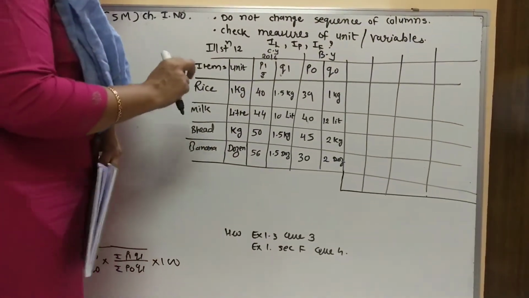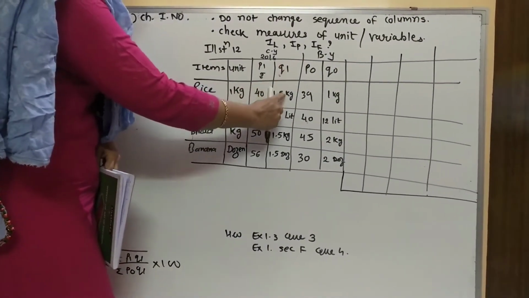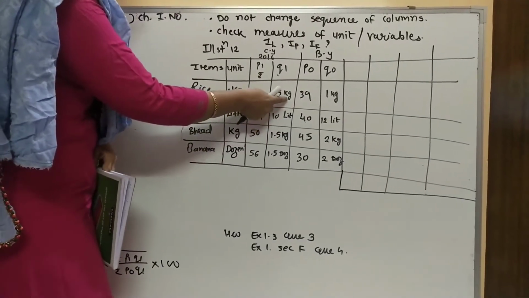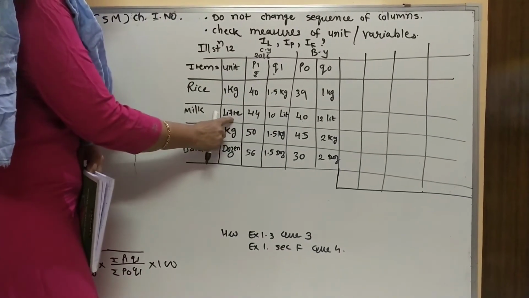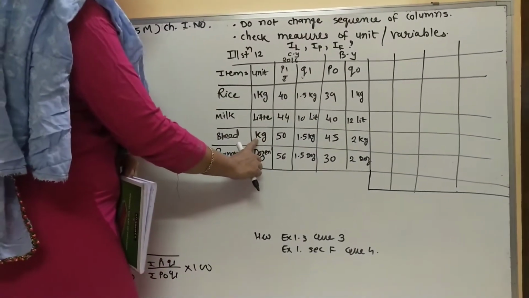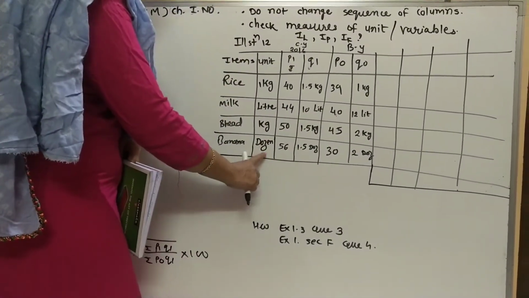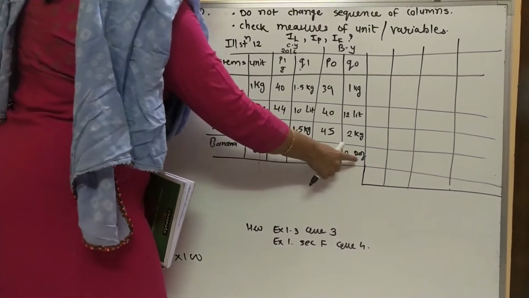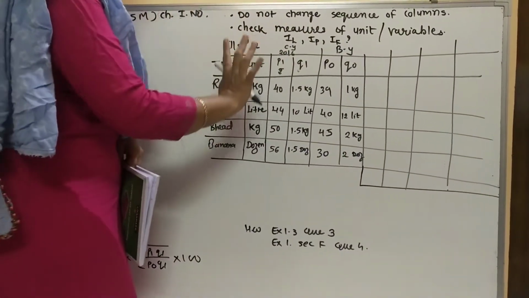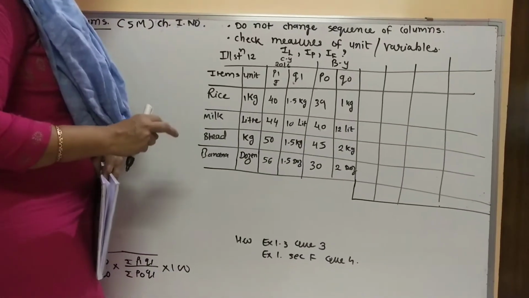For example, you can see here, if the unit is 1 kilogram, then in quantity also you will find the same measurement, and that is kilogram. Variable, see, kilogram, kilogram. Here litre is outside, so inner side also litre. Here outside kg, inner column also kg and kg. Here outside dozen, so inner column also dozen and dozen. So you can say that here all the measurements, all the variables are equal, so there is no need to change it. So let us solve the sum.